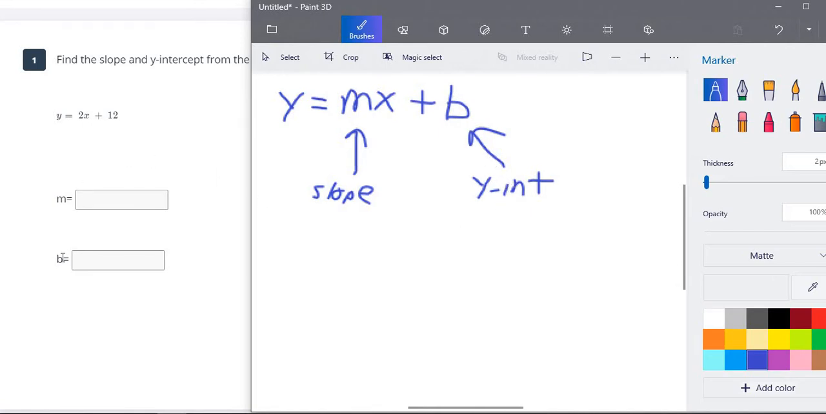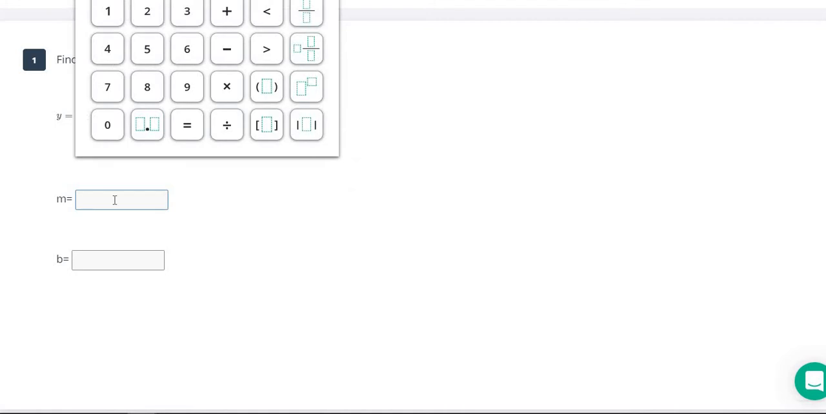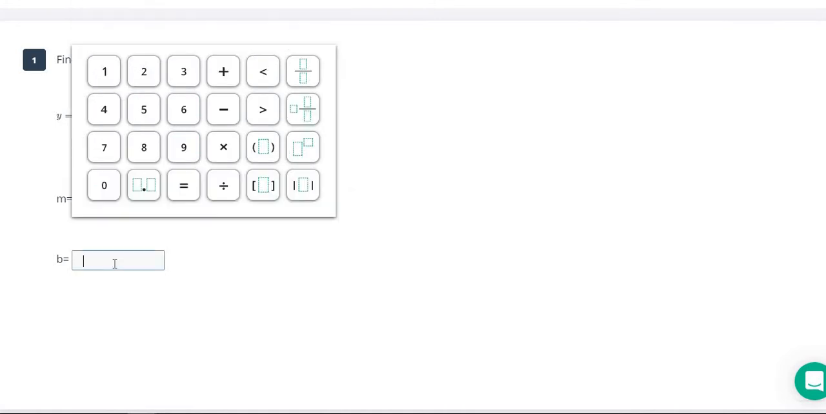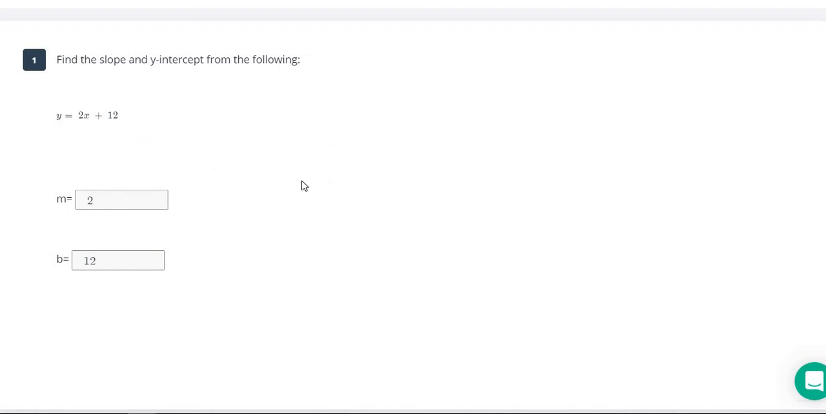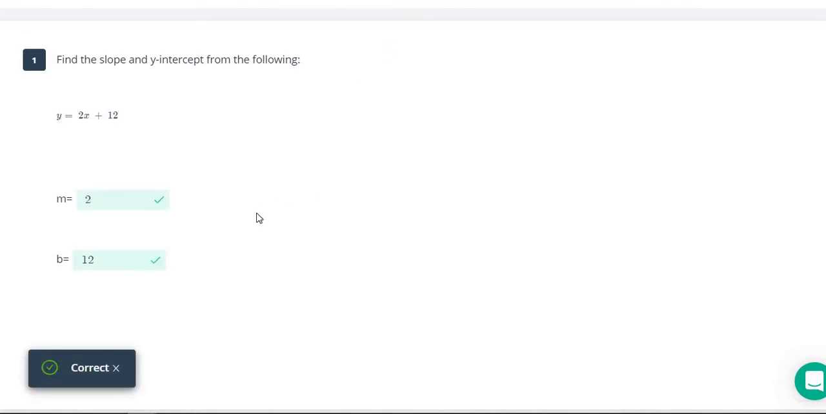So if we're trying to find the slope m and the y-intercept b, all we have to do is look at this equation here. So the number that's in the place of m here, which is the slope, is 2. The number that's in the place of b over here is 12. So our slope here is 2, and our y-intercept here is 12. For all of these, even though you get the answers from me, you still might accidentally type the wrong number. So make sure you are always hitting that check answer button to make sure that you are correct before you move on.